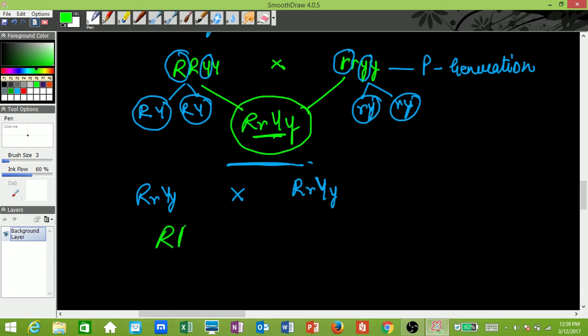When you cross it, you will get the phenotypic ratio, and in the phenotypic ratio, he got many kinds of combinations. Round yellow, he got 9. Wrinkled yellow, he got 3.